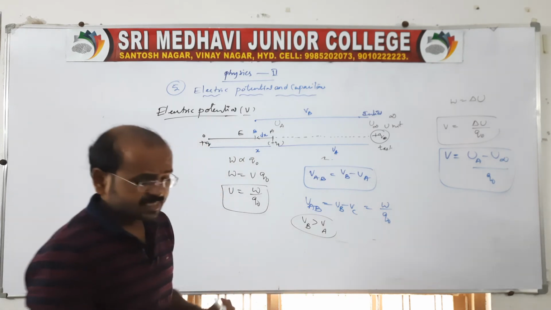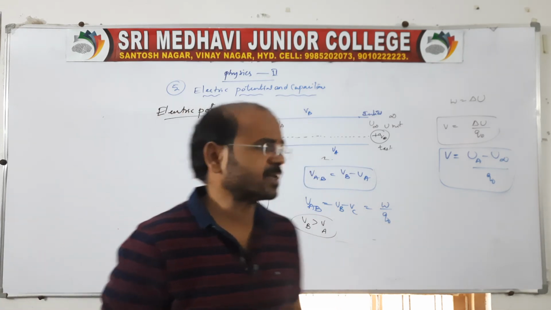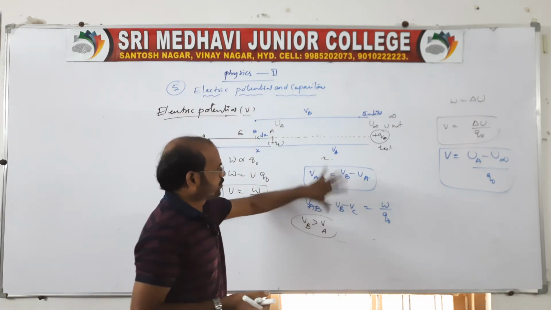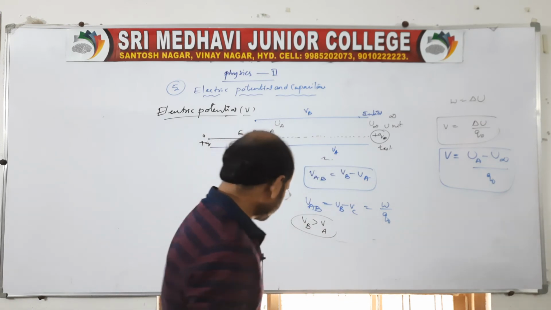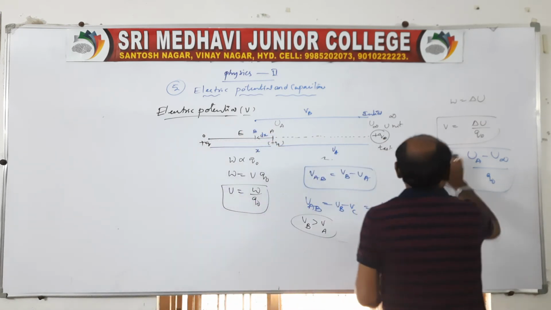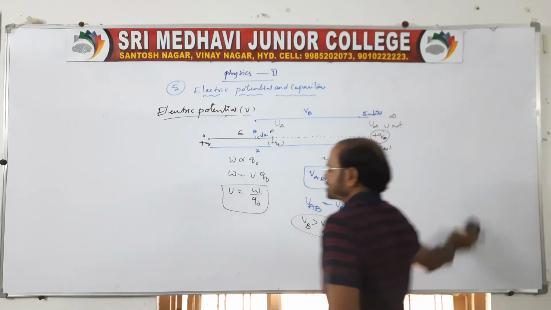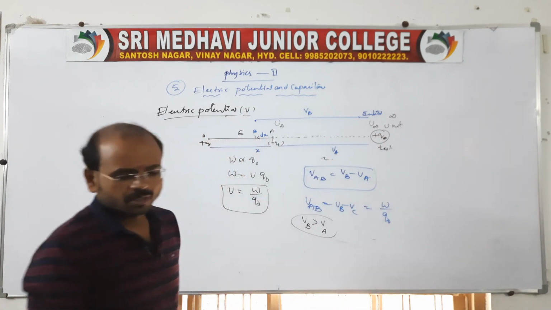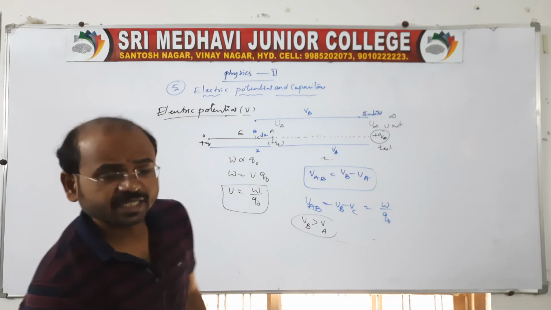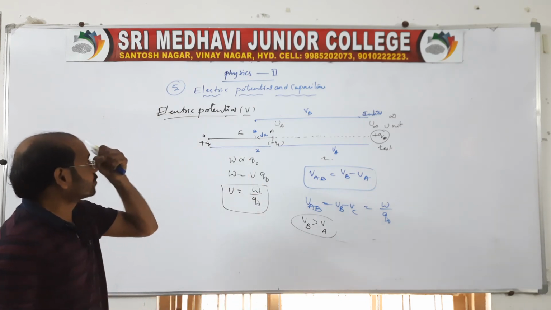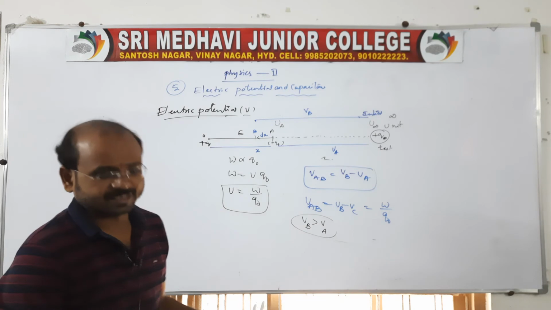So here we can say V_AB is nothing but final minus initial. Units and dimensions are everything the same. Clear? The unit of potential difference is the volt, or joule per coulomb we can call it. Clear? This is the information related to the electrical potential and potential difference.